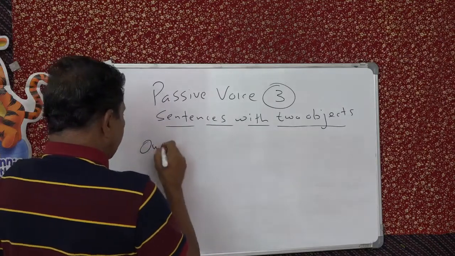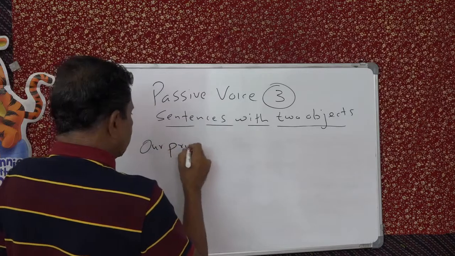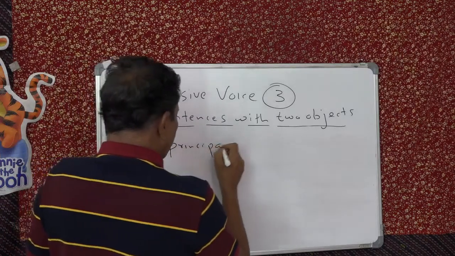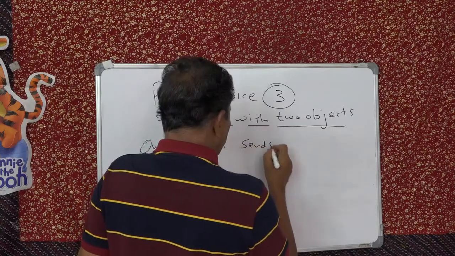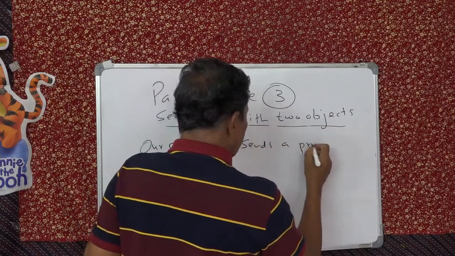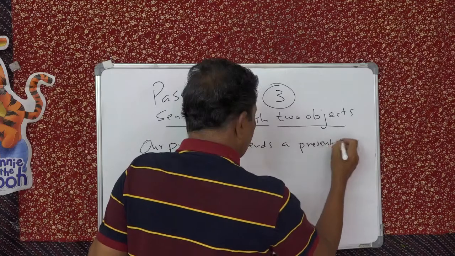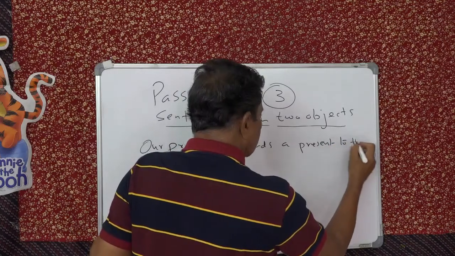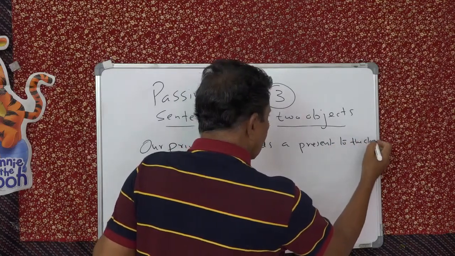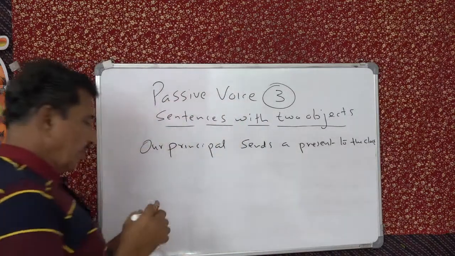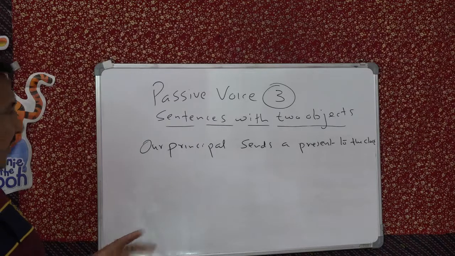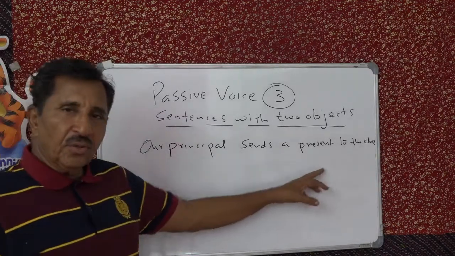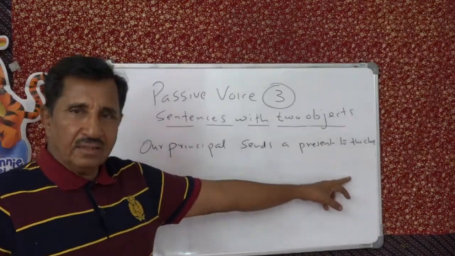Now you have got another one. Our principal sends a present to the class. So here you have another interesting thing. Two objects. Our principal sends what? A present. To whom? To the class.